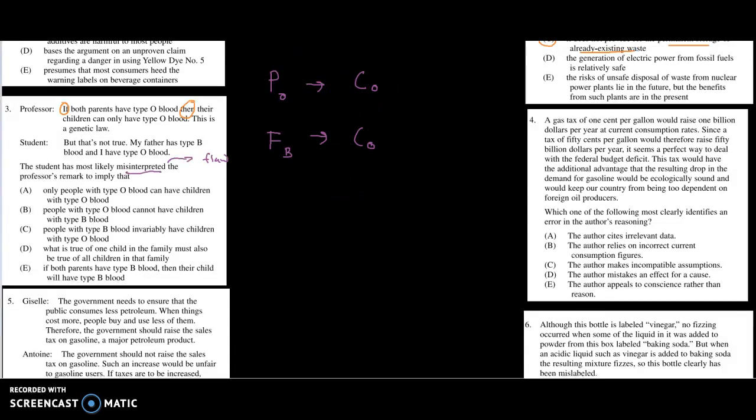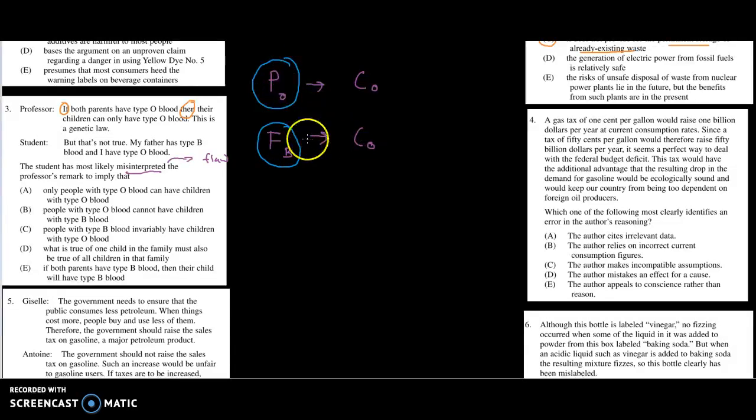Well, hopefully we can see that this is flawed right from the get-go, because the professor is only making the claim about this category here, saying if we have this situation where both parents have type O, that must mean the child is going to have type O. Now, the student is saying, wait a minute, there's another possibility of getting type O. I've got a father who has type B, and I've got type O, so you must be wrong. Well, no, because these are two different categories. The professor is not saying anything about people with type B. The professor is restricting his or her remarks purely to just this scenario here.